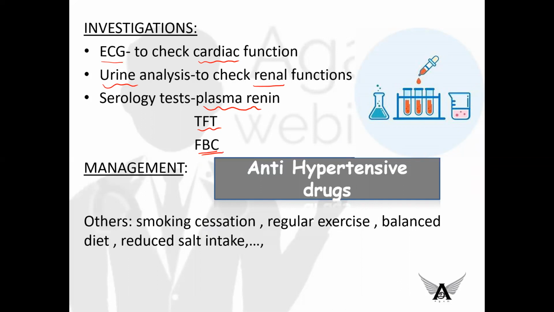The lifestyle modifications, as we all know, include smoking cessation, regular exercise, balanced diet, reduced salt intake, and reduced alcohol intake. So coming to the proper or high efficiency management, we deal with antihypertensive drugs, which is our topic for webinar today.